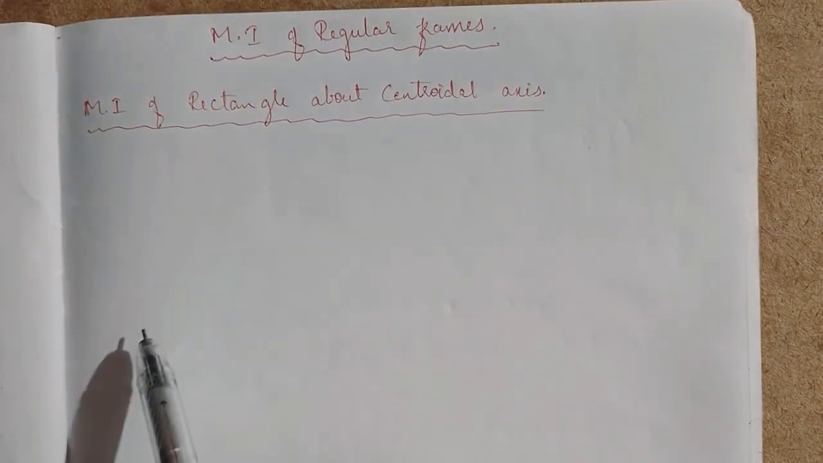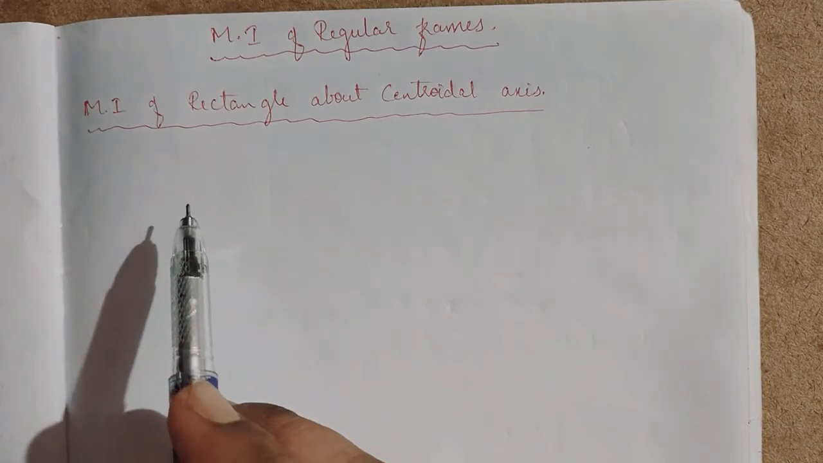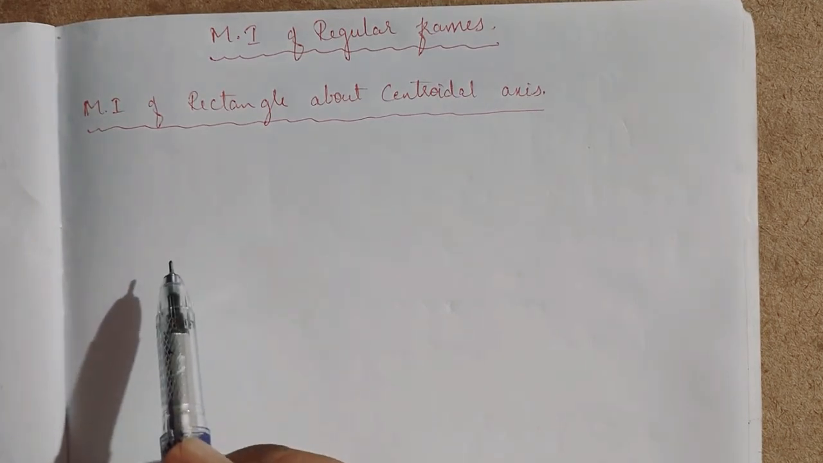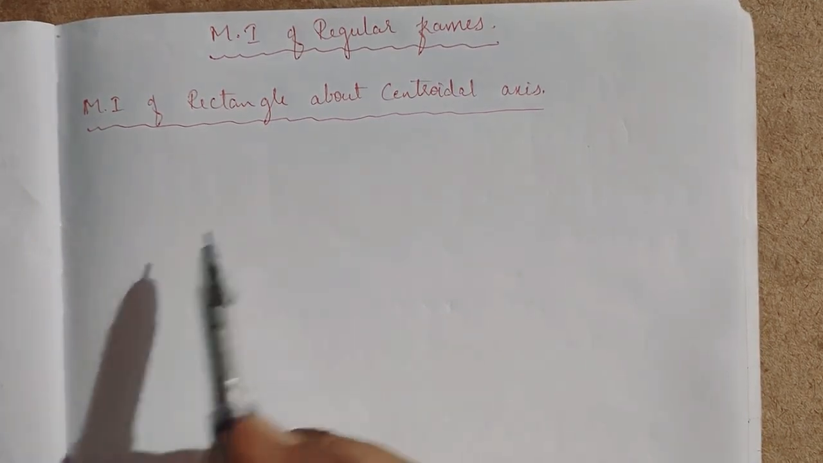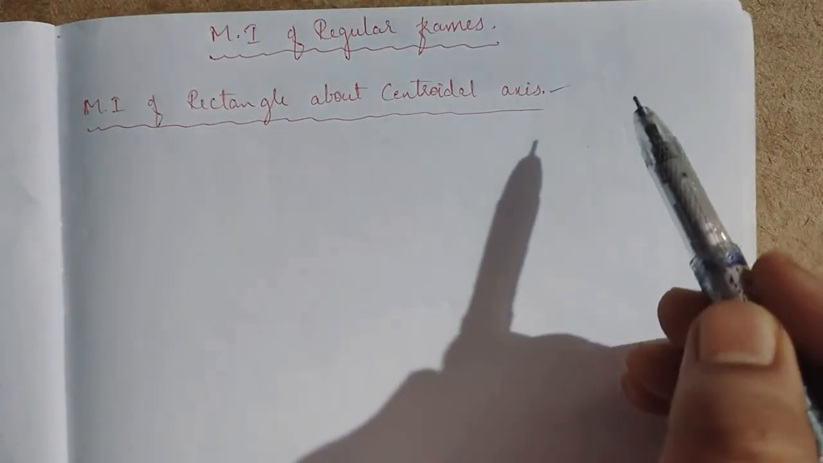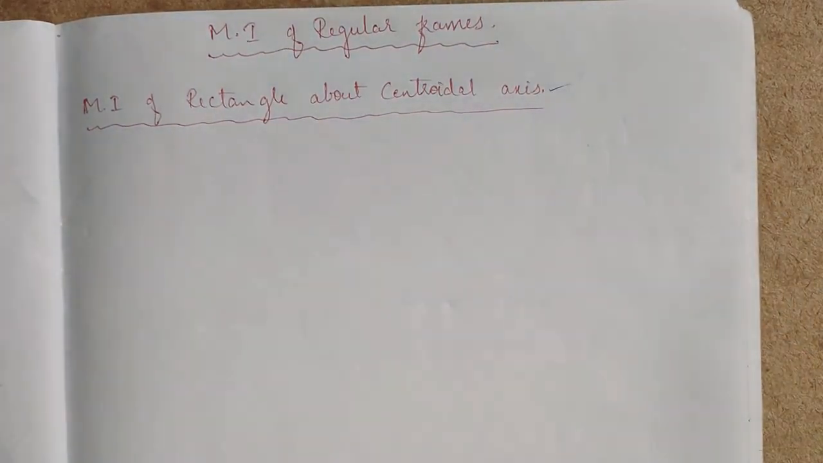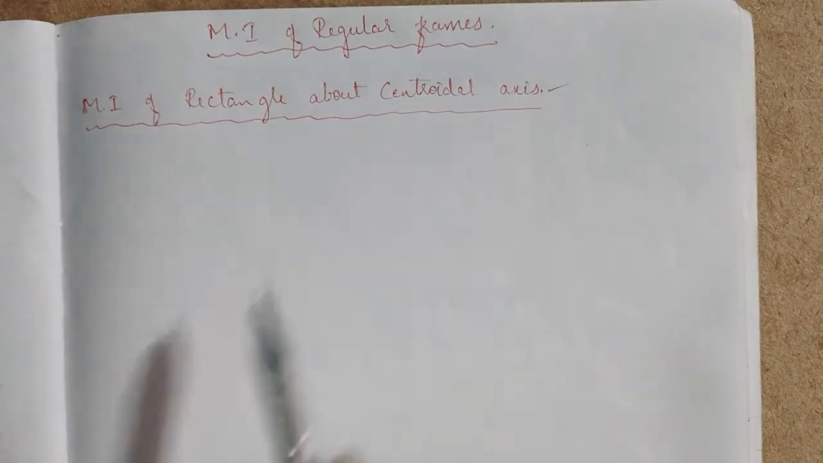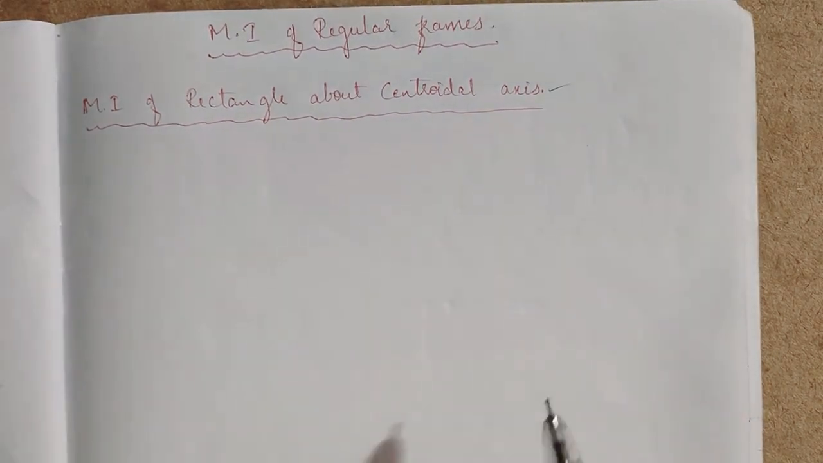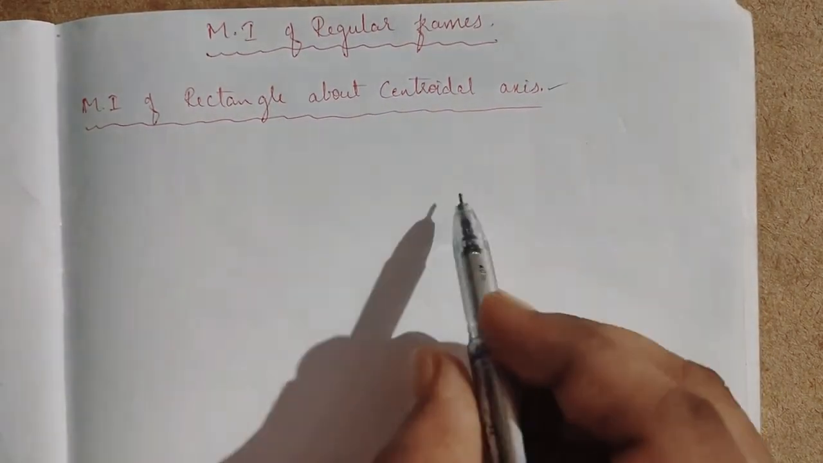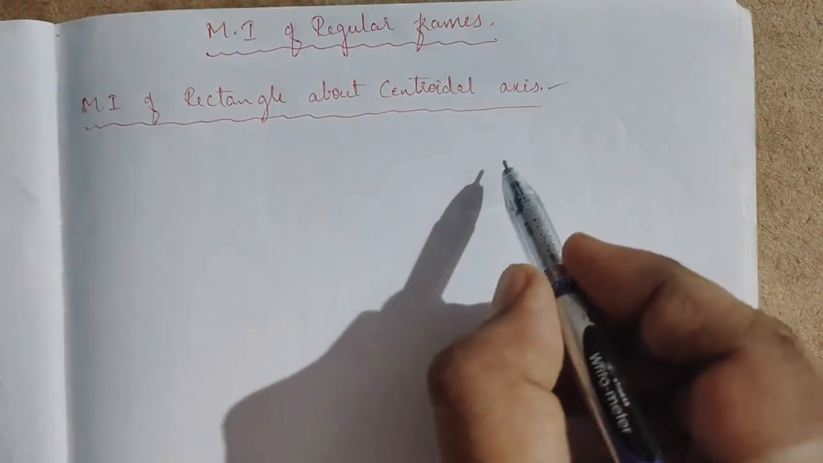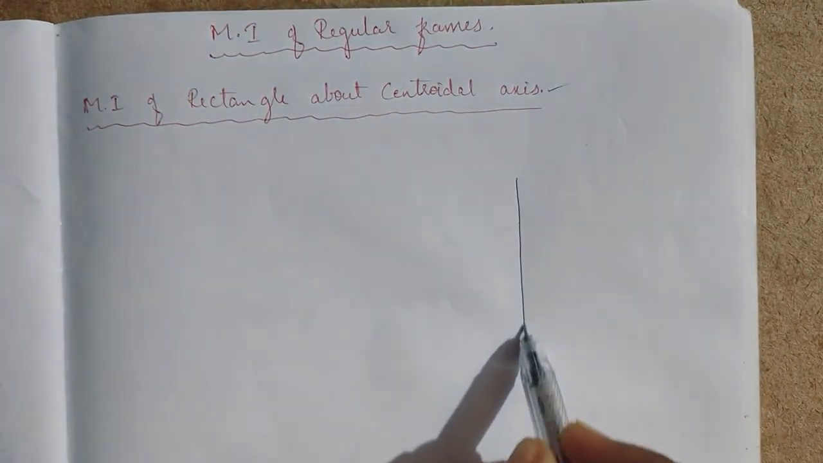In the examination they will just tell you to find the moment of inertia of the rectangle about the centroidal axis. If they mention the centroidal axis, okay. If they do not mention it also, you do it with the help of the centroidal axis only. So what we do now, we shall consider a rectangle.